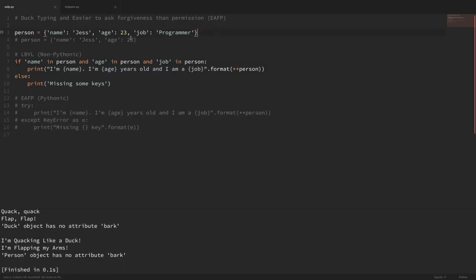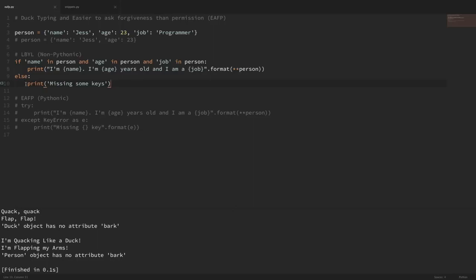So we have a dictionary that has a name, an age, and a job. And what we want to do is just print out the name, the age, and the job in this sentence here. And if any of these keys don't exist, then we just want to print out to the screen that we're missing some of these keys.